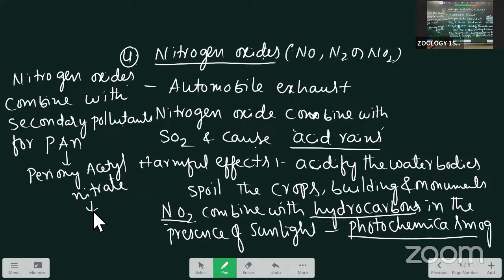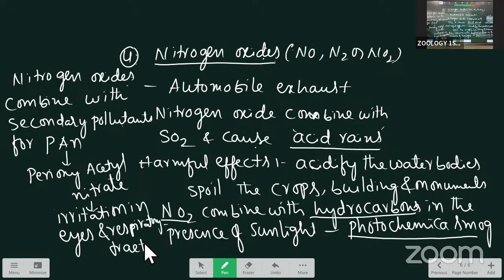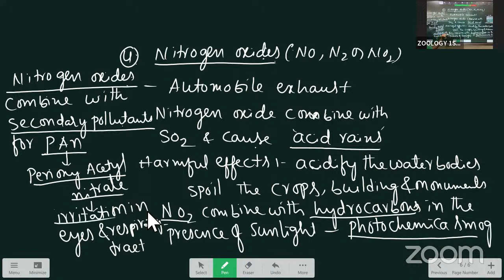They cause irritation in humans, in the eyes and respiratory tract. Nitrogen oxides combined with secondary air pollutants form PAN, peroxyacetyl nitrate. The effect of this is mainly irritation in the eyes and the respiratory tract in human beings. Here, this one is about nitrogen oxides. Next is aerosols. Fifth one, aerosols.